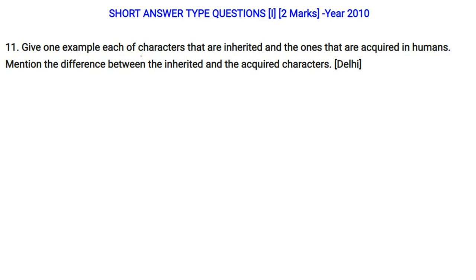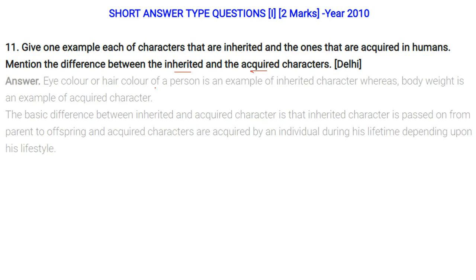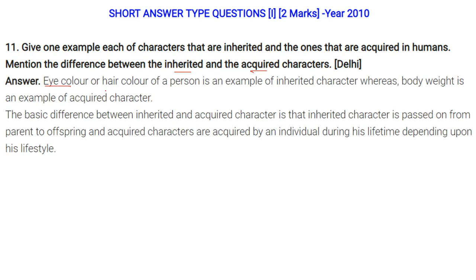Give an example each of characters that are inherited and ones that are acquired in humans. Mention the difference between the inherited and acquired characters. Now, eye color or hair color of a person are examples of inherited characters because you have inherited them from your father or mother or maybe your ancestors. Whereas body weight is an example of an acquired character. You eat too much, or you don't eat and you become thin. So this is what you have acquired.